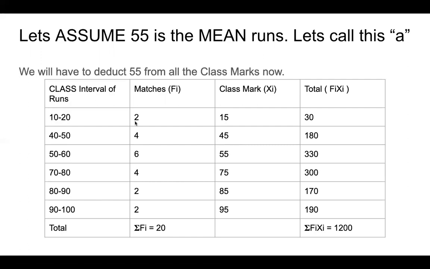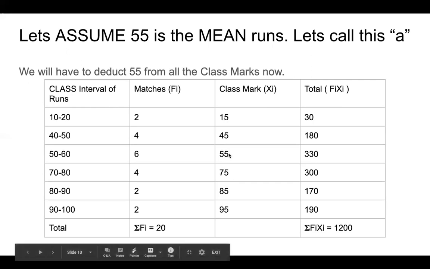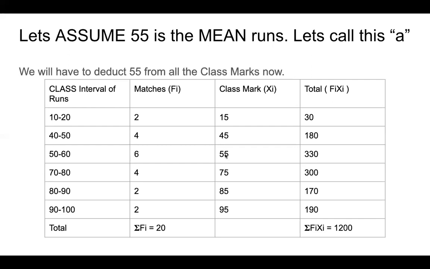Now what we need to do is subtract this value from all of these values. So 15 minus 55, whatever you have assumed, say you had assumed 75 or 85 or 95, whichever one. Now we have assumed that 55 is the assumed mean, the average.